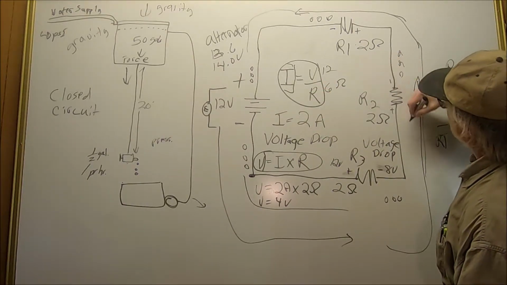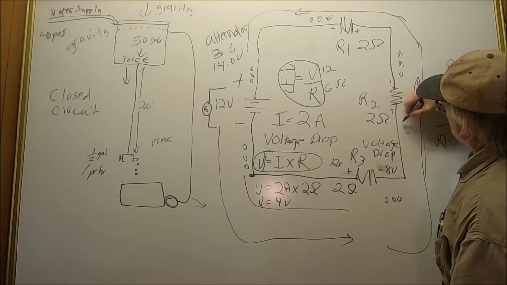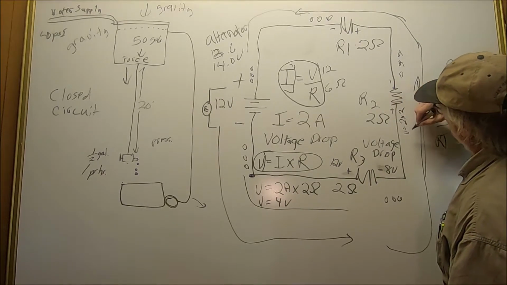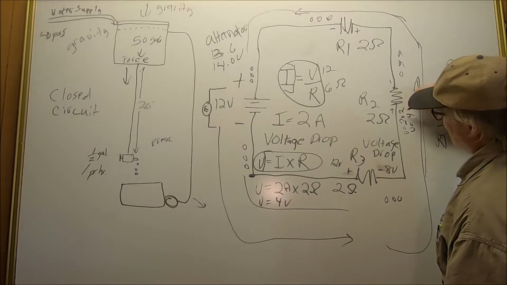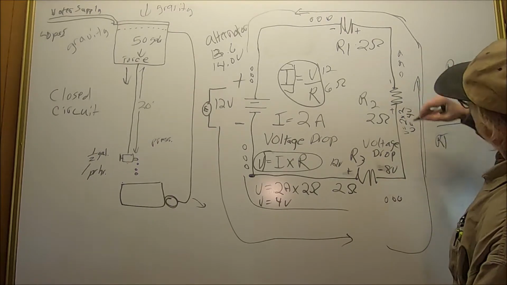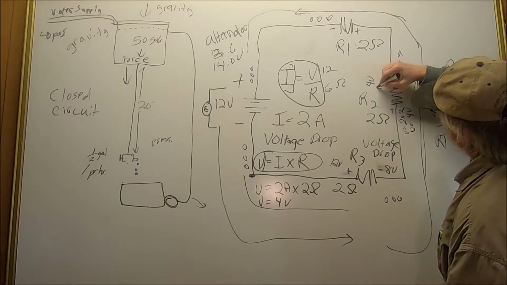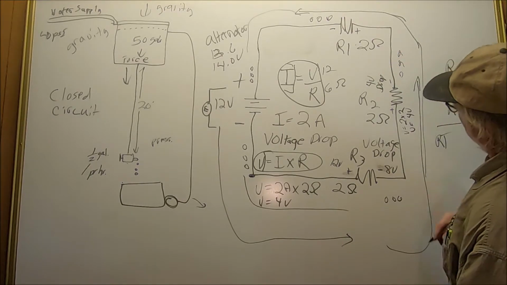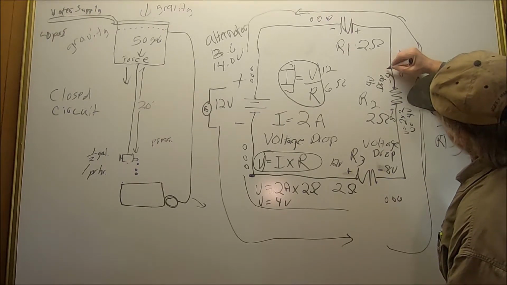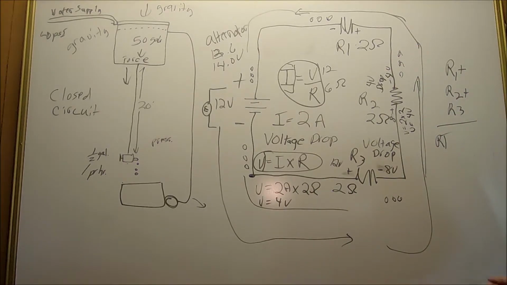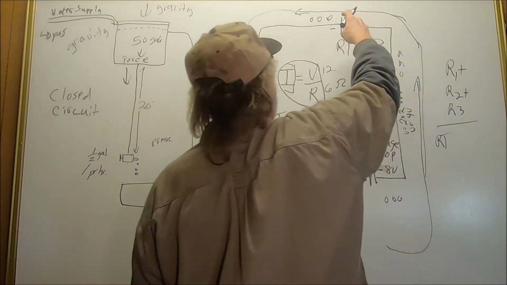So just remember, we have V equals 2 times 2, and the voltage drop equals 4 volts. Okay, 4 volts, 4 volts of drop, just like we had before. And now what we had here was 8, and now we have 4 coming out. As the voltage continues, we come up here.